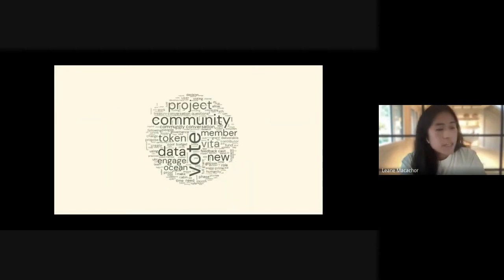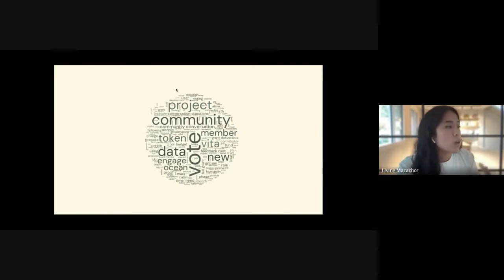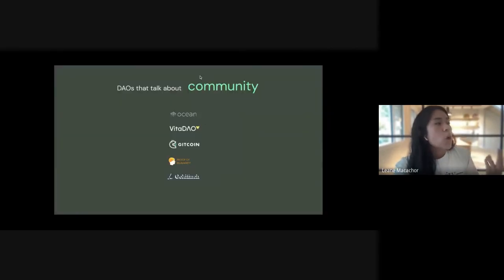So before I finish, I'm going to walk you through a little flow that will ideally be part of the final form of this project. Let's imagine that we're on a website and we're interested in one of these topics, let's say community. We would be able to click on it and it will show us a list of different DAOs that are talking about community.